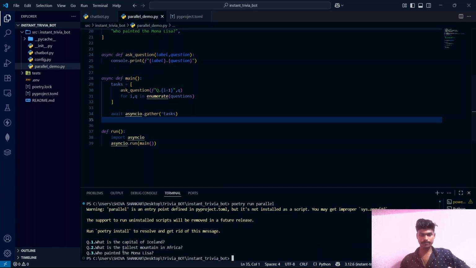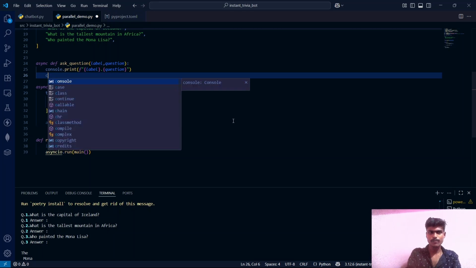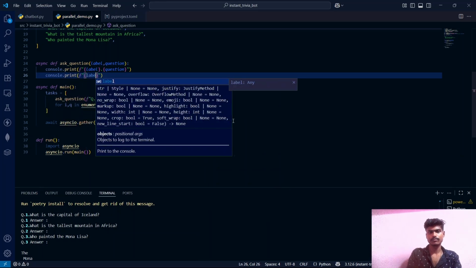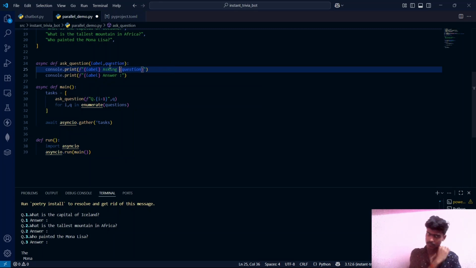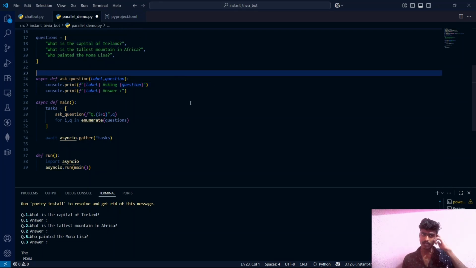You can see the questions are printed. Guys, now the real game starts. Now we need to print the answers to our questions also. So console.print, and let's also add colors to them so that it becomes easy for us to tell which question is which one. And for each question we need to keep its own color, guys.